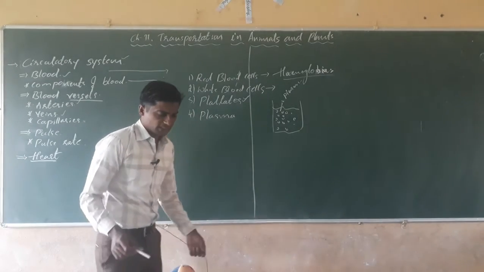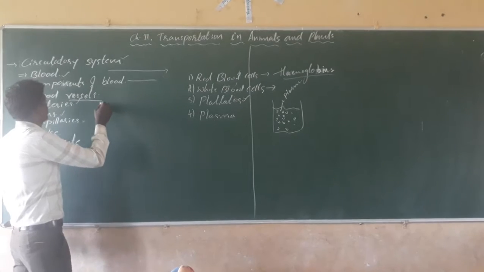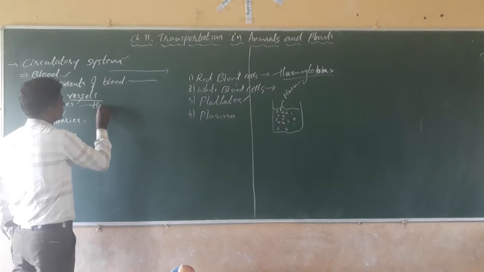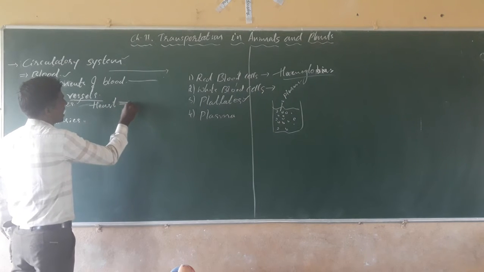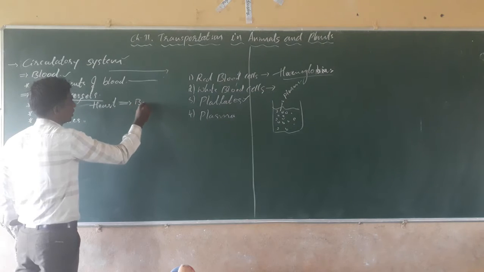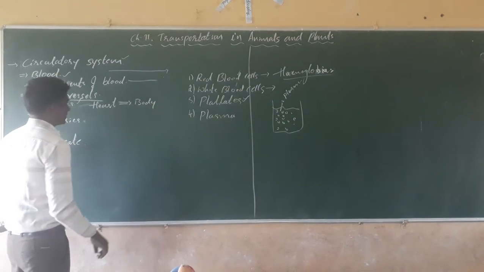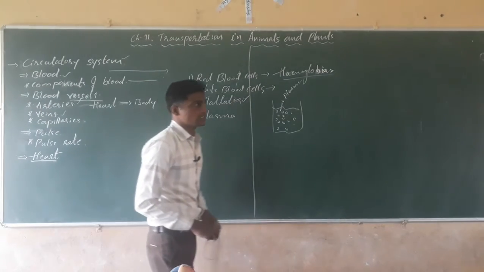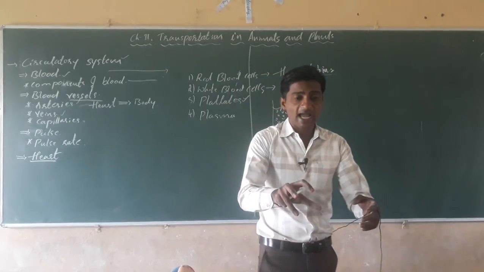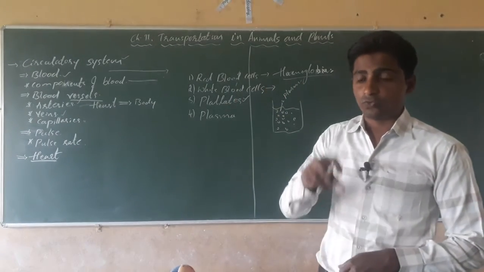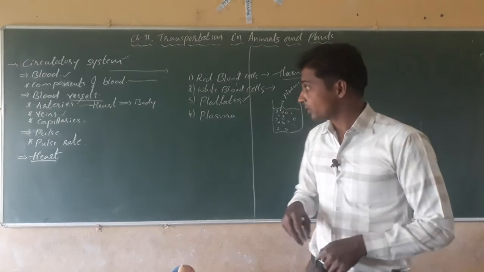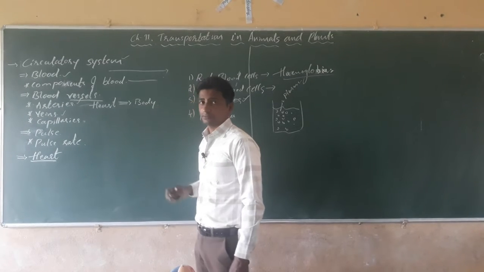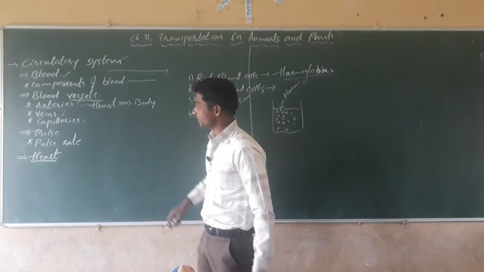Arteries are those blood vessels which carry the blood from the heart to the different parts of the body. Isn't it? Arteries are those blood vessels which carry the oxygenated blood from the heart to the body. From the heart to the body.